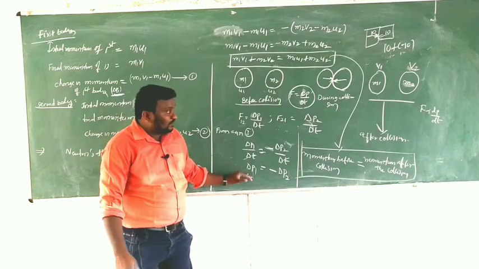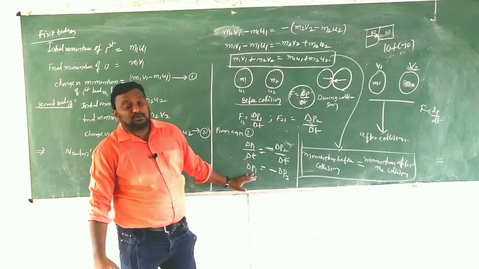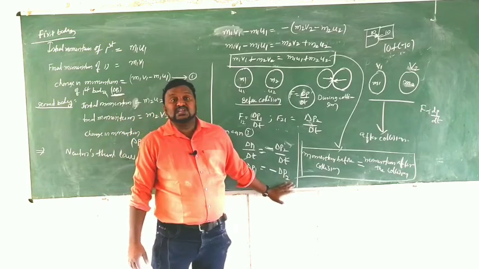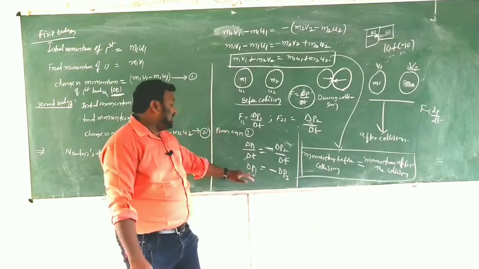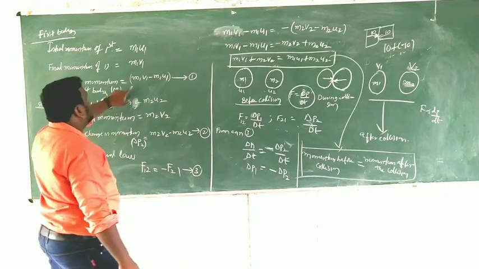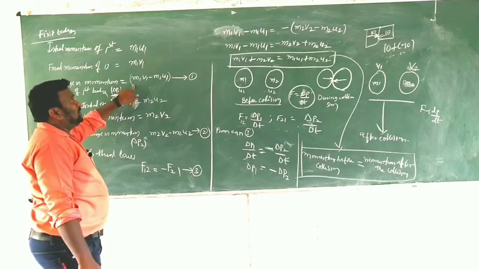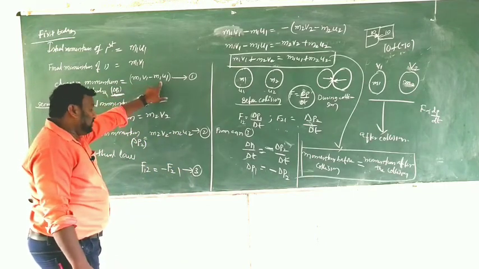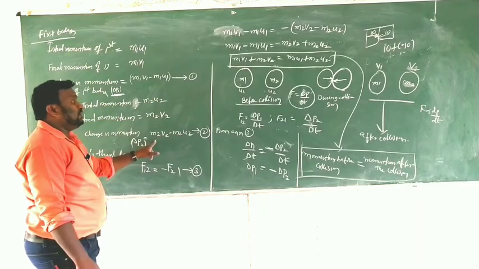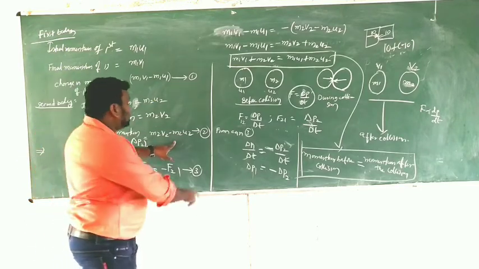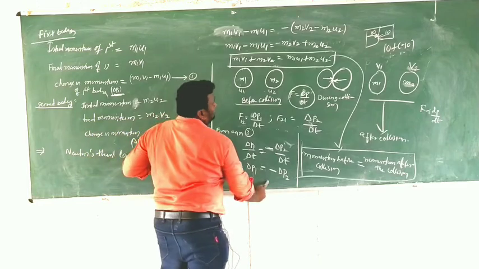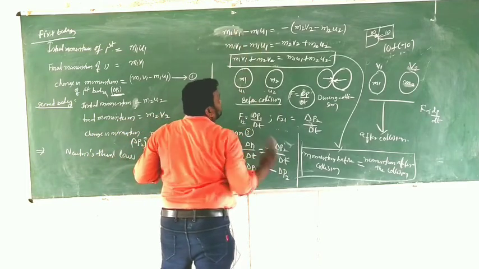Here delta P1 is change in momentum of the first body, and delta P2 is change in momentum of the second one. And delta P1 means what? This one, m1 v1 minus m1 u1. Delta P2 means what? m2 v2 minus m2 u2. We have to substitute these equations in this one like this, substituted.